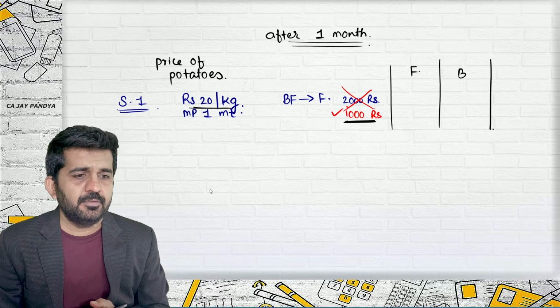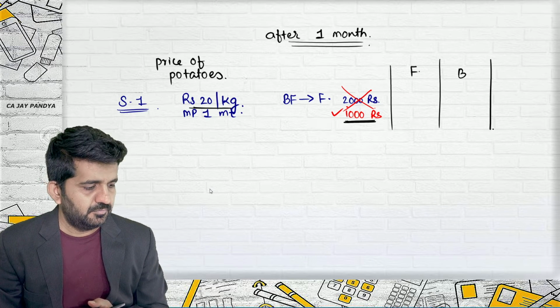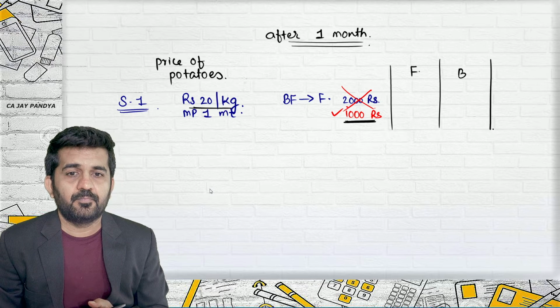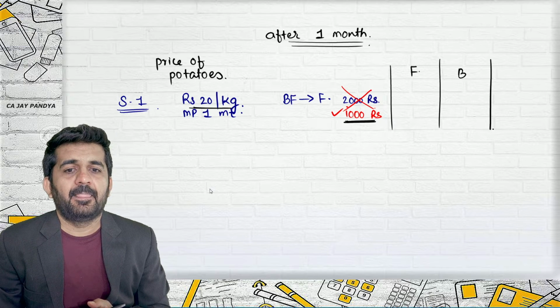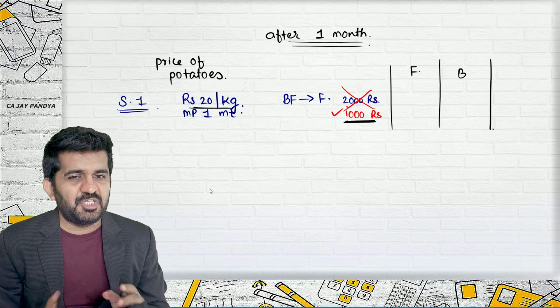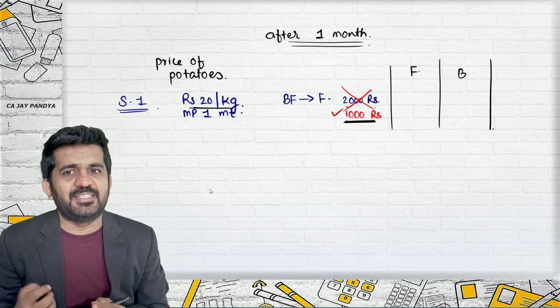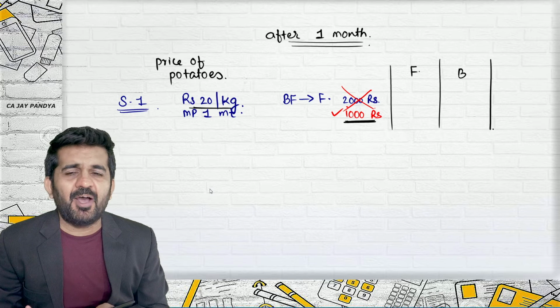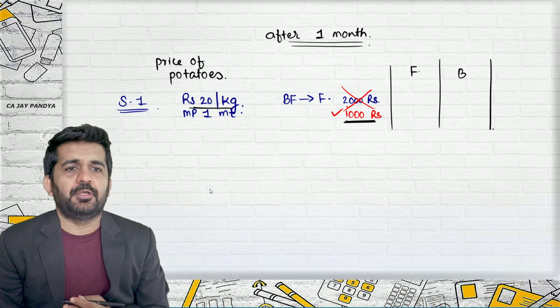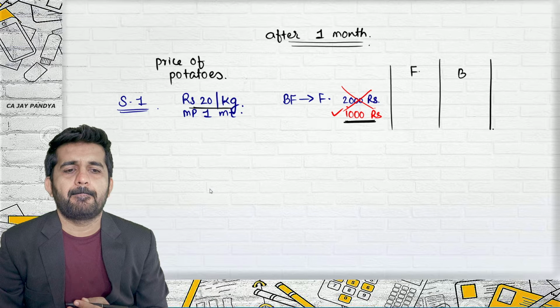Yes, Drashti? Loss. Farmer will be in loss and the Balaji Wafers will be beneficial. All right. I'm changing the words. Not loss or beneficial, but farmer will be sad. Yes, and why will he be sad? Can you tell me, Drashti? Because the price is now increased and he will not be able to get the increased price.